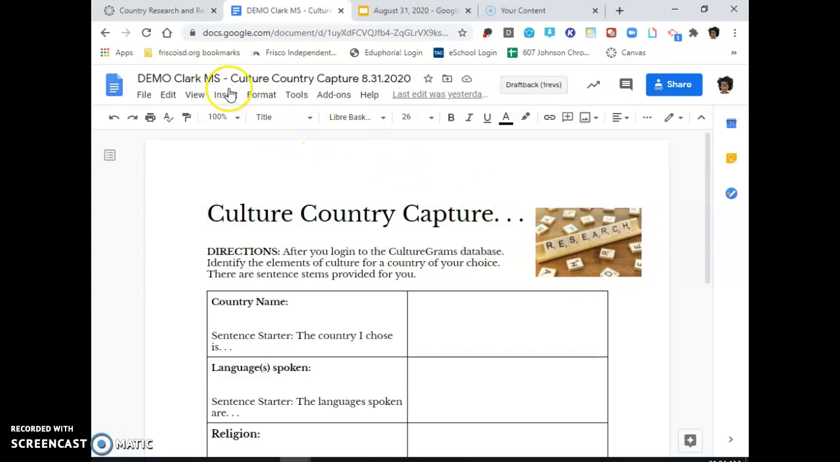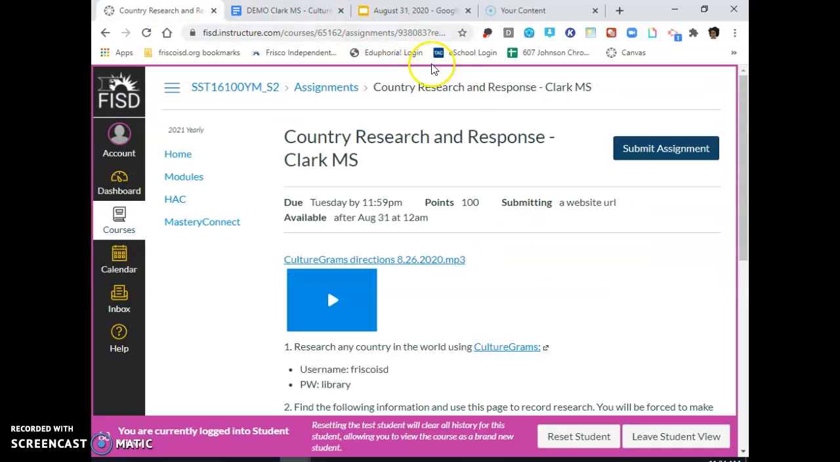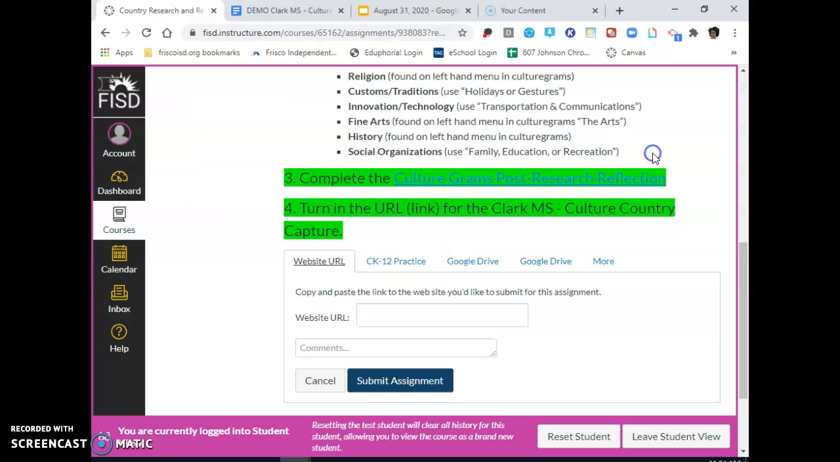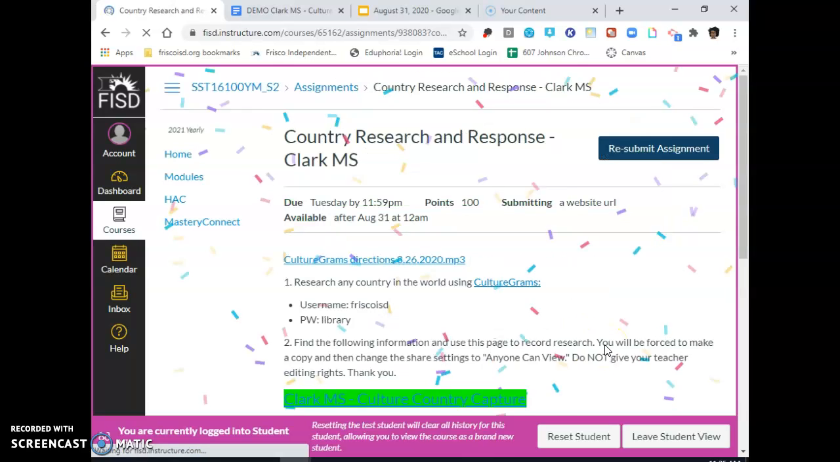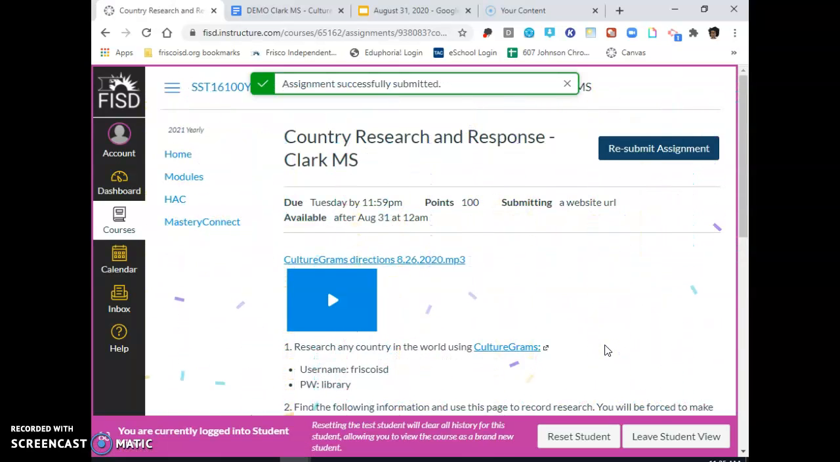Go back to Canvas where it says submit assignment at the top of the assignment. We'll click that. You'll see a website URL button. Please put your cursor here into the box and let's fill it in with a paste. Now I'm going to click the button Submit Assignment. And yay, I should see some confetti. That tells me that I'm in the right place.